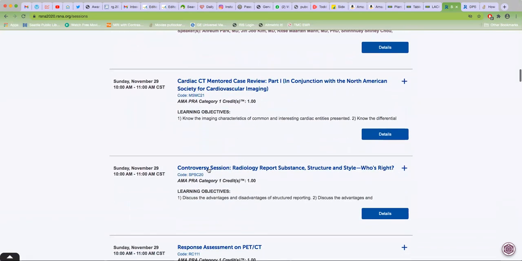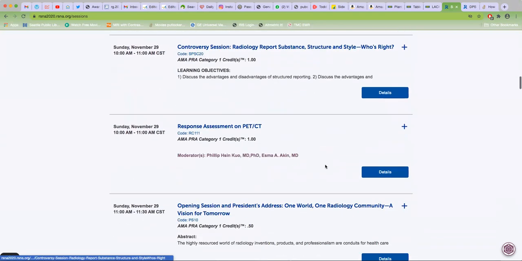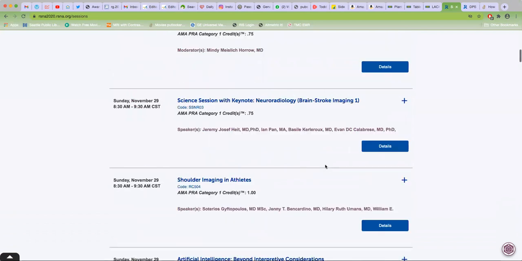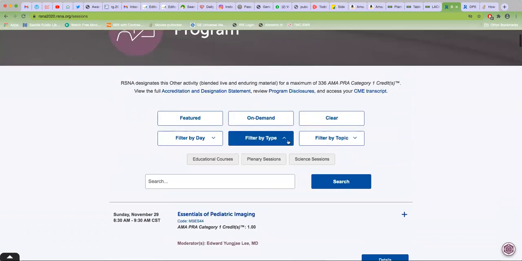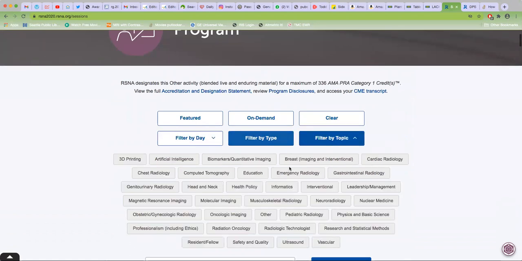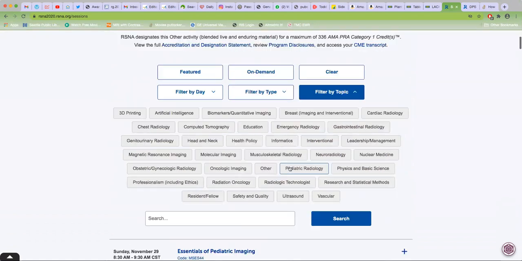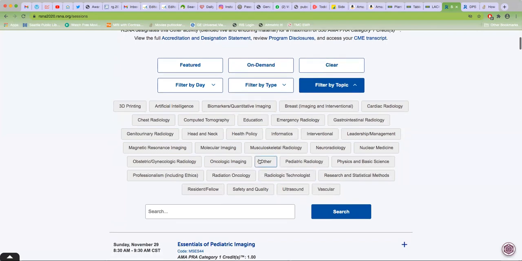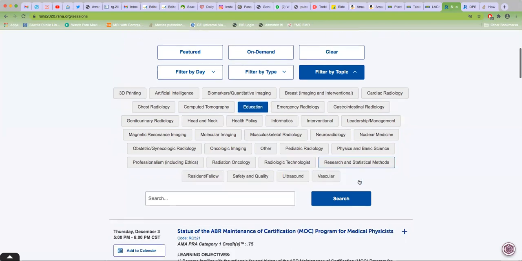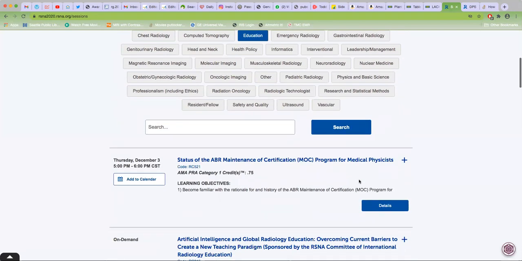This is a controversy session, so very interesting stuff. You'll see a lot of educational stuff also. When I used to attend, I would filter by topic and learn a lot of stuff on how to teach and so on. So it's not just your classic lectures on classic topics, professionalism, ethics, physics, basic sciences. You'll see a lot of health policy, a lot of education, which you generally won't see in an Indian conference, basically.